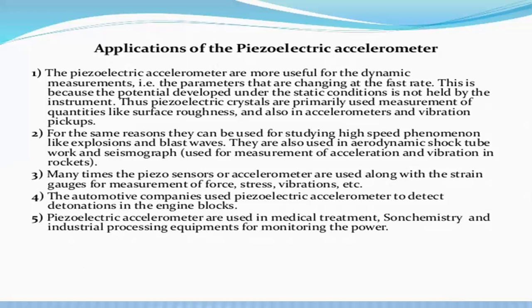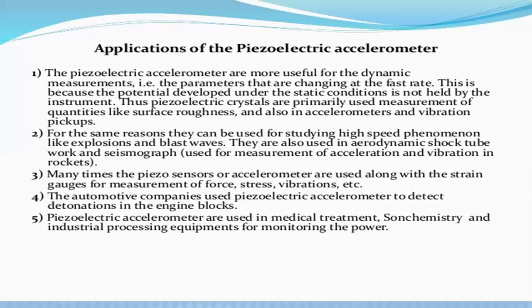Many times the piezo sensors or accelerometers are used along with strain gauges for measurement of both stress and vibrations. In most cases, these accelerometers are used to measure force, stress and vibrations. The next one: automotive companies use piezoelectric accelerometers to detect detonations in engine blocks. So we can calculate how much detonation there is in the engine block by using these piezoelectric accelerometers.